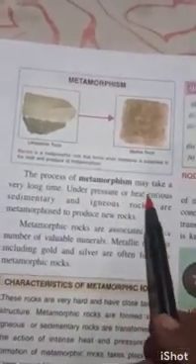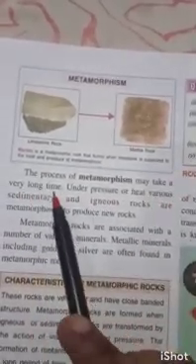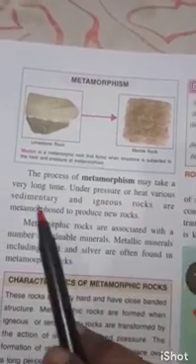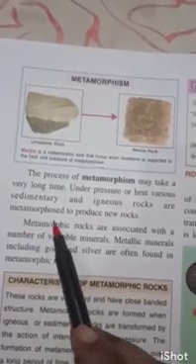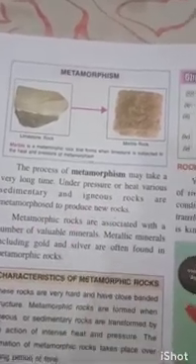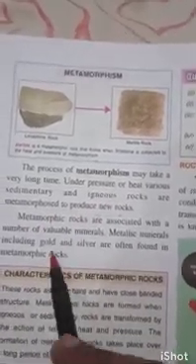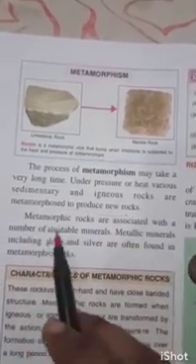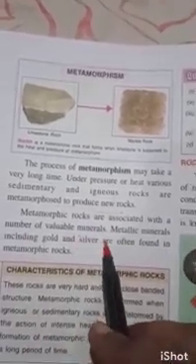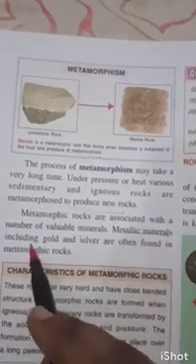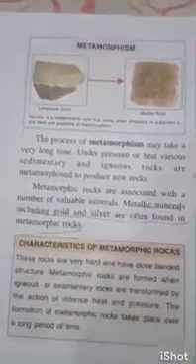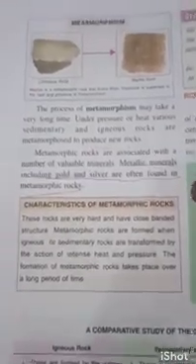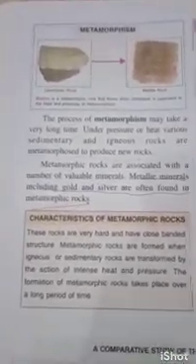The process of metamorphism may take a very long time. Under pressure or heat, various sedimentary and igneous rocks are metamorphosed to produce new rock. Clear? Metamorphic rocks are associated with a number of valuable minerals. Metallic minerals including gold and silver are often found in metamorphic rock.